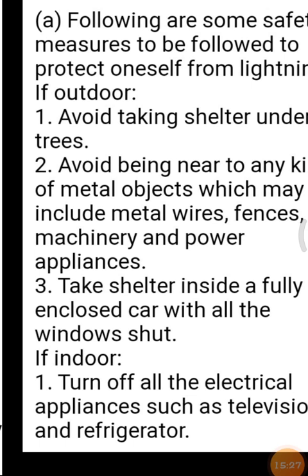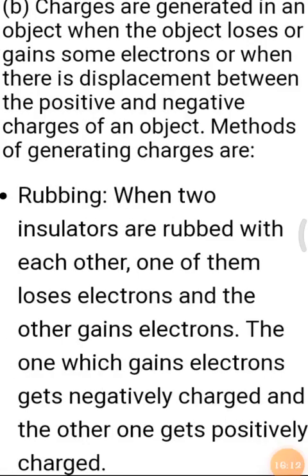Okay. Next, B part. How are the charges generated? Charges are generated in an object when the object loses or gains some electrons, or when there is displacement between the positive and the negative charge of an object.